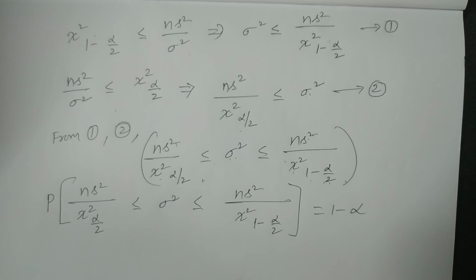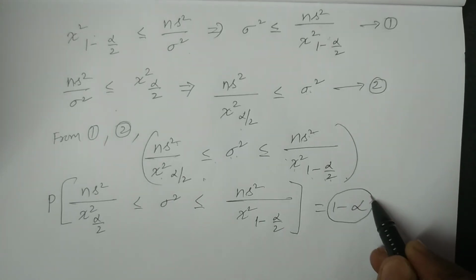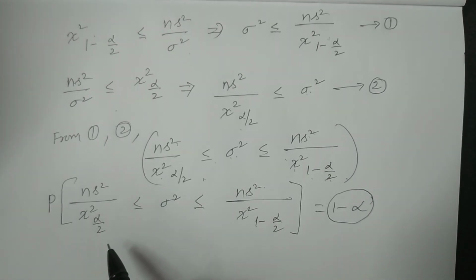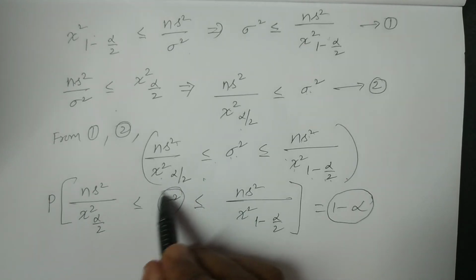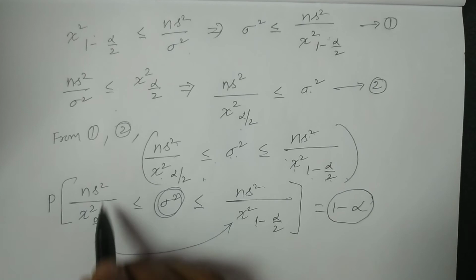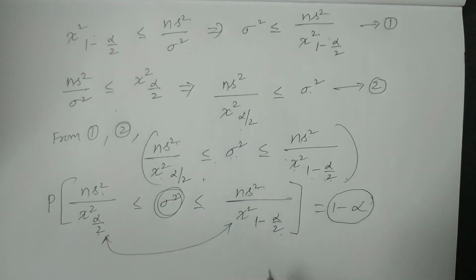Now you see, we have obtained the result: the 1 minus alpha confidence coefficient confidence interval of the population variance sigma square is ns square by chi square alpha by 2 and ns square by chi square 1 minus alpha by 2.